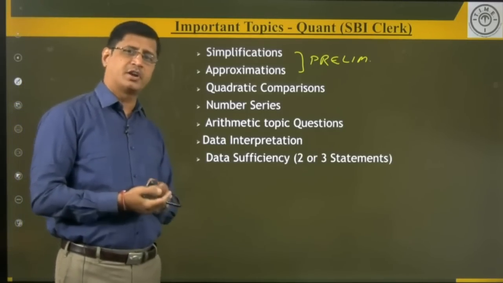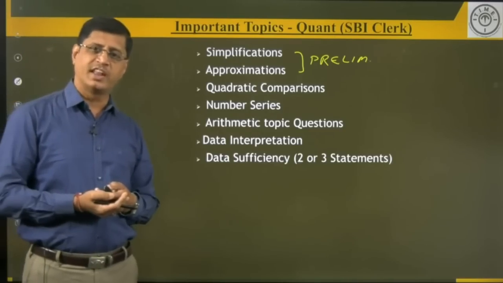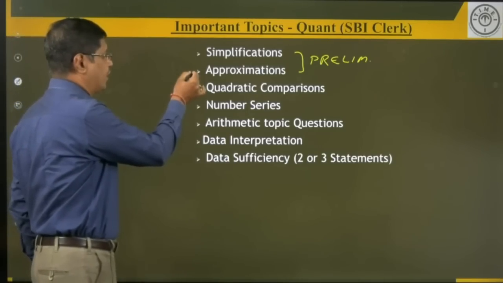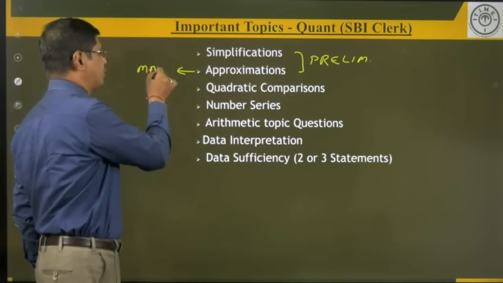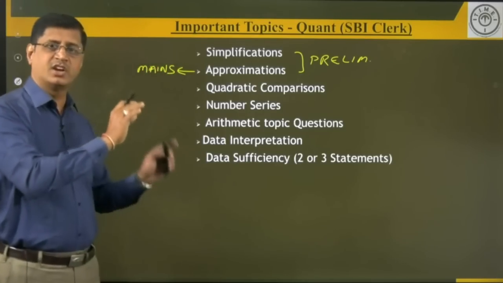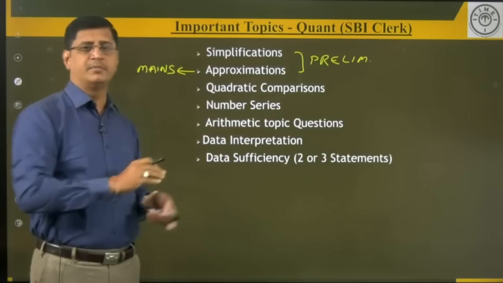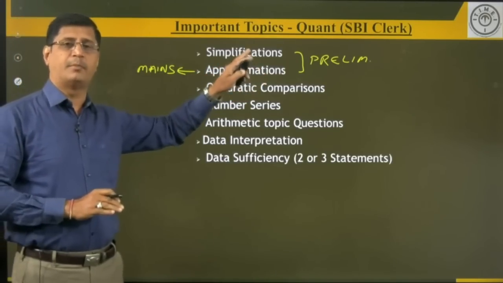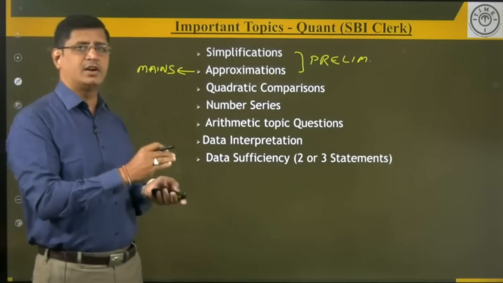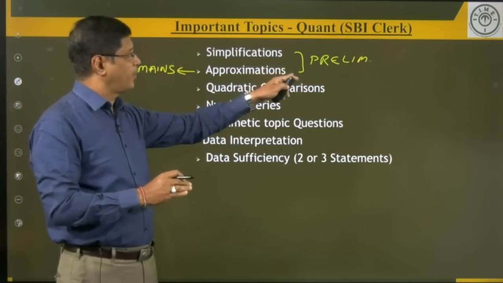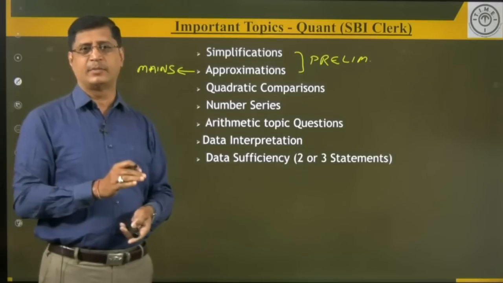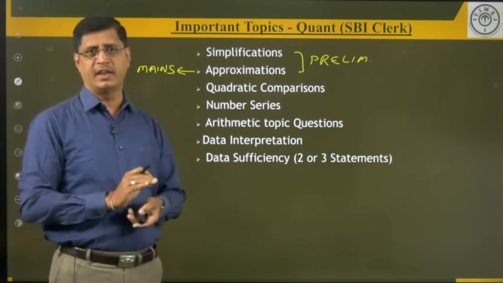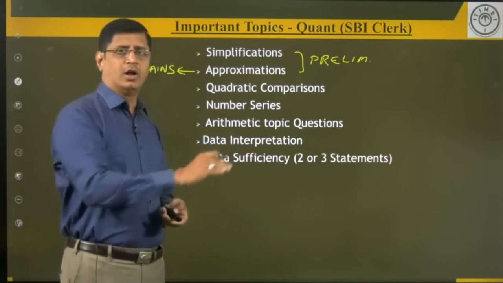Simplification and approximation are important for the preliminary examination. How many questions can we expect? We can expect 15 questions from this area. When it comes to the mains examination, approximation is important. Simplification has a place in the preliminary examination, whereas in the mains examination we can expect questions from approximation. Now, the level of difficulty in simplification and approximation in prelims is low when compared to mains. In the mains examination, the level of difficulty is a little bit high when compared to the preliminary examination. This is one point which is applicable for all the topics.